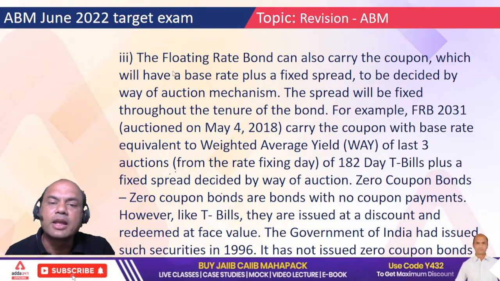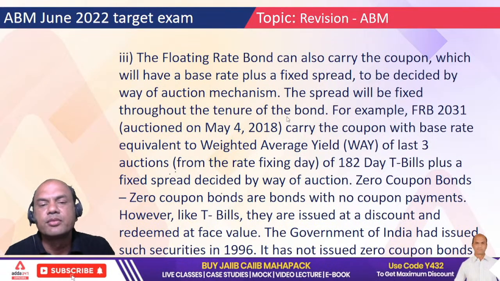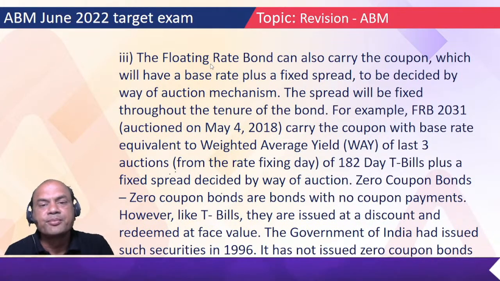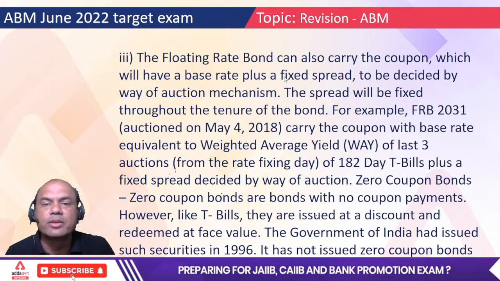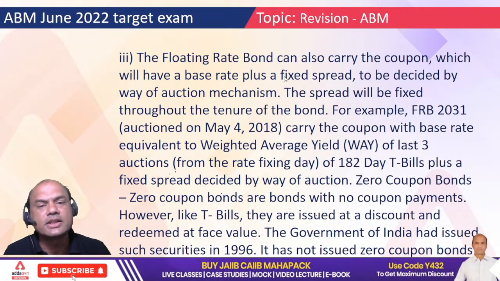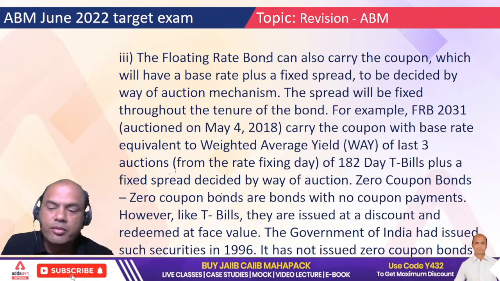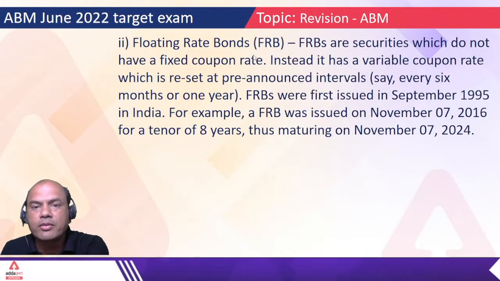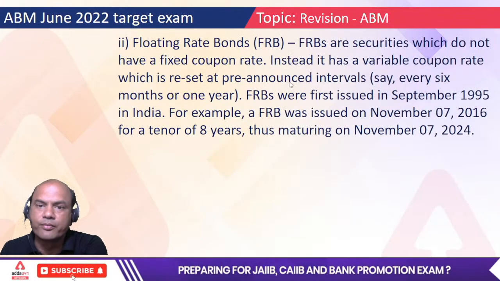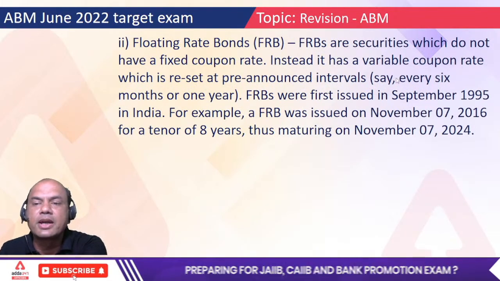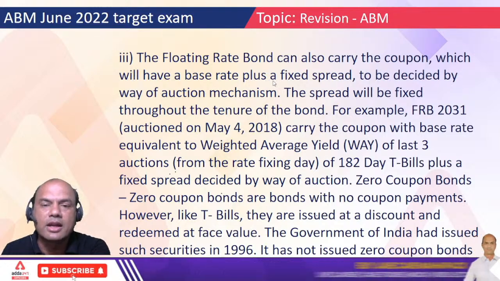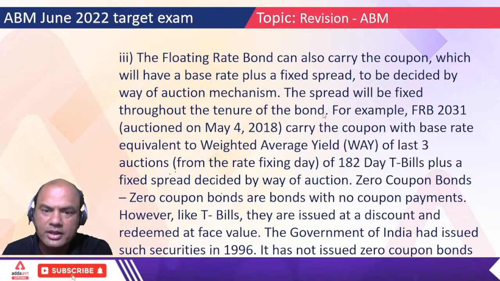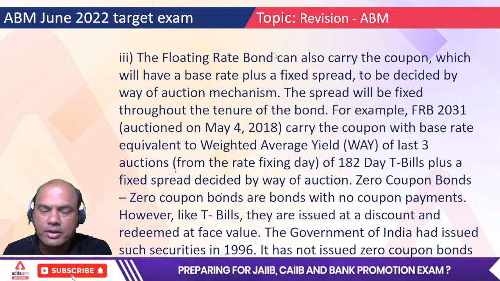Now FRB2 will have a way of deciding how to give the coupon. That coupon can be given in 2 ways. One thing I can do is say that my coupon will be the repo rate plus 1%. Now if the repo rate changes, my coupon will change. Was this the same case in FRB1, the first FRB? No. Here it was fixed for that period, 6 months, right? So here I'll place the coupon rate as the repo rate plus my spread. That way there is one FRB.